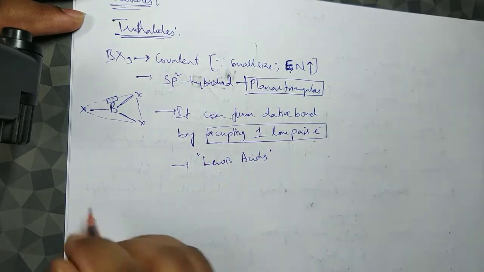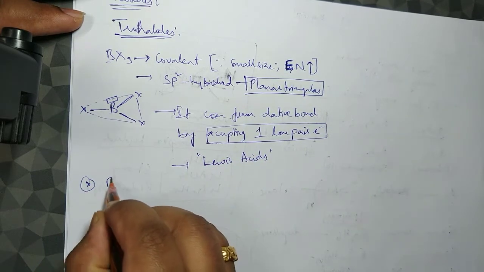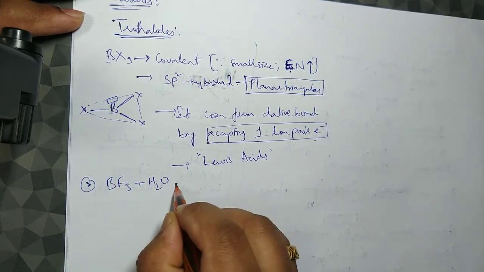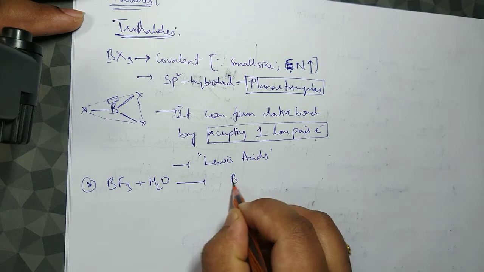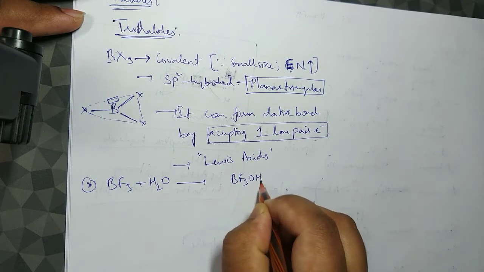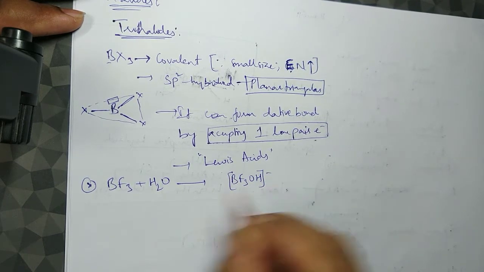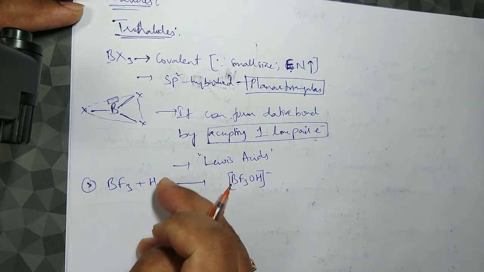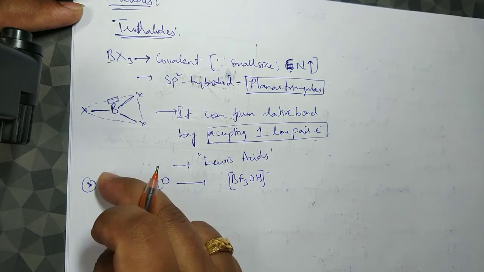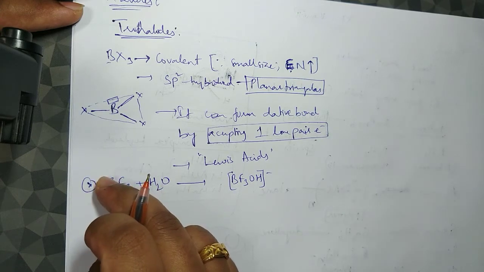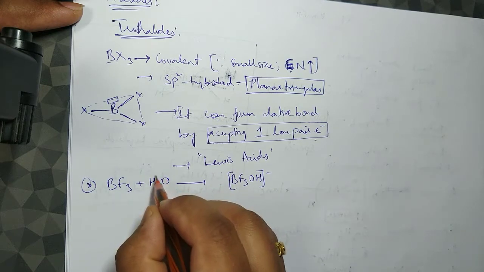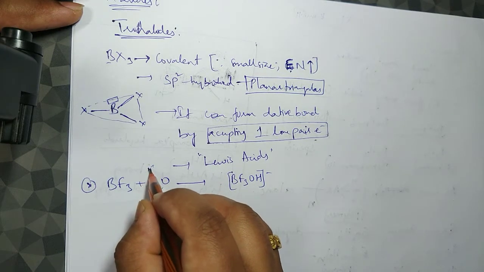Very important point. On hydrolysis, BF3, when we treat it with water, forms BF3OH with a negative charge. BF3 is generally neutral. Water gives H plus and OH minus, and OH minus will attack the boron, because boron is electron deficient. Boron is hungry for electrons.